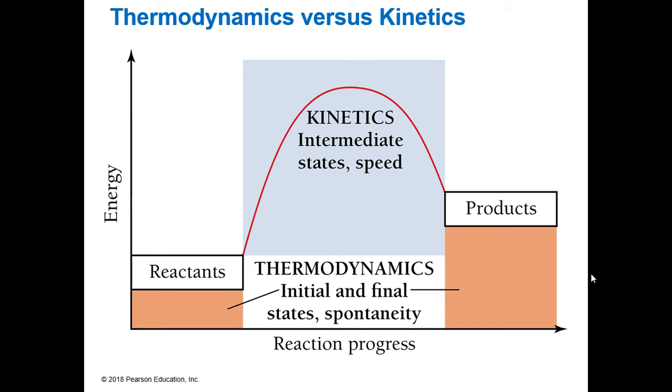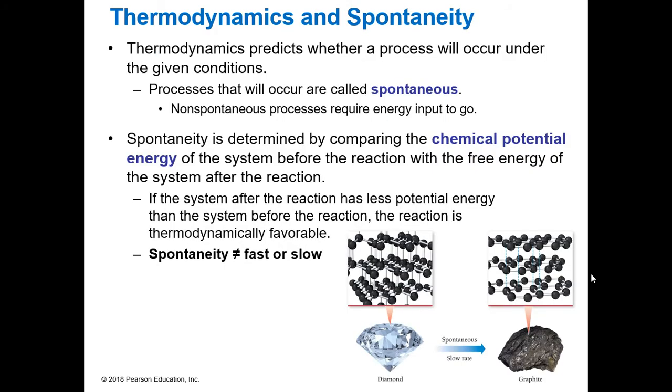So thermodynamics talks about the difference between the reactants and the products. That always means you're going to see some change, right? Some delta. It'll always be our products minus our reactants, okay? We don't care about those intermediate steps that we have going on. Thermodynamics predicts whether a process will occur under given conditions. Is this spontaneous? Spontaneous means it's going to go. We don't need to add any extra energy. Non-spontaneous, you would obviously need to add energy to get it started.